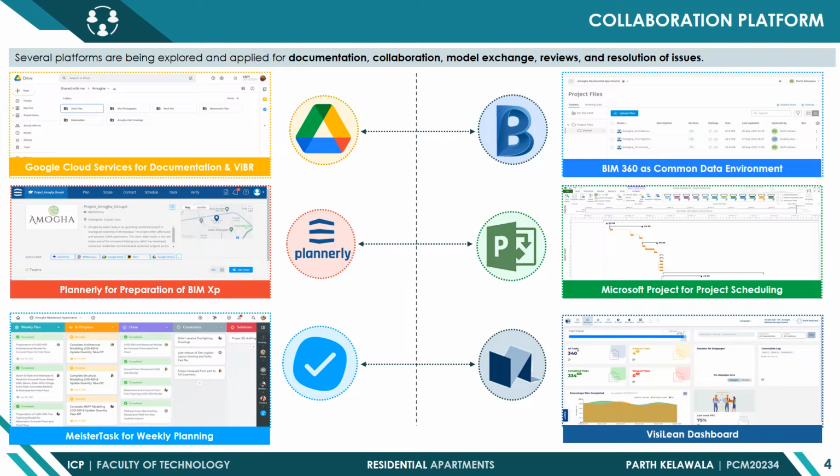Plannerly was also used for the preparation of the BIM execution plan, and for tracking and monitoring, Microsoft Project was used. Mr. Task was used as a Kanban lean tool in which weekly planning and tracking was done for day-to-day activities. Then Visilean was also used for implementing LPS in the design stage as well as in the construction phase. The dashboard of Visilean highlights the project status and the work efficiency of the project team.